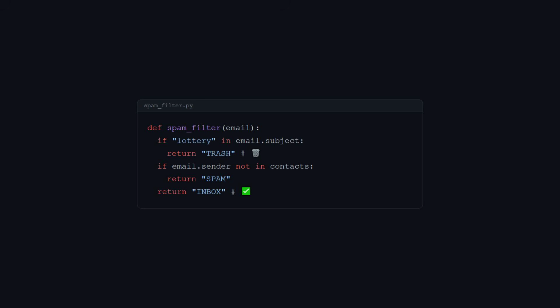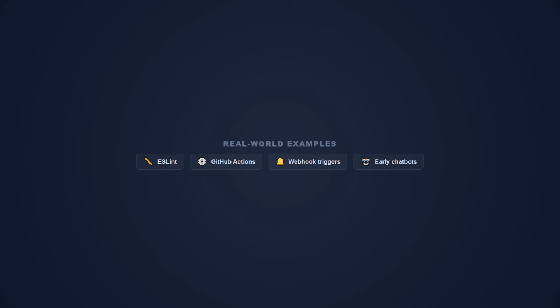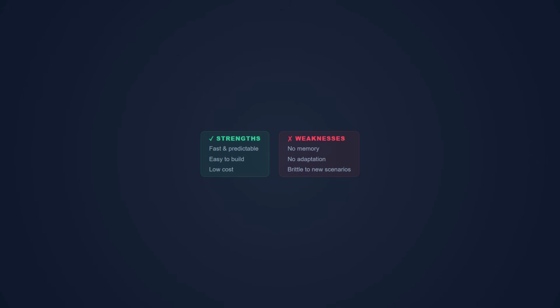In code, it looks exactly like you'd expect. A condition and a response. Simple. In the real world, ESLint is a simple reflex agent. It sees a rule violation, it flags it. GitHub Actions running on push, simple reflex. Even most chatbots before 2024 were basically this. Pattern match the user's input, spit out a canned response. The strength: speed and reliability. The weakness: they're completely blind to anything outside their rules. If a situation isn't in the rulebook, they freeze.